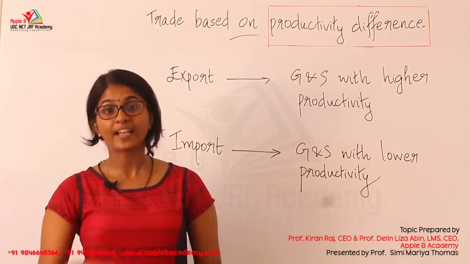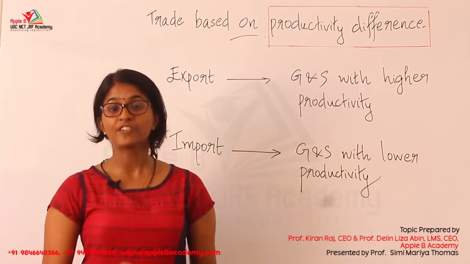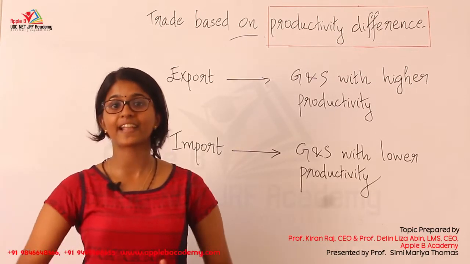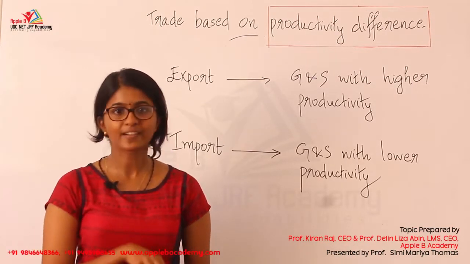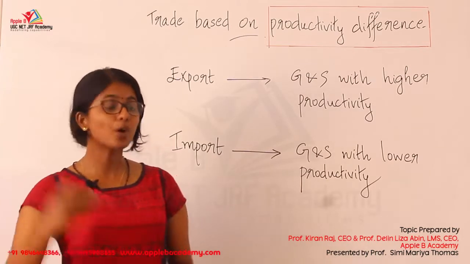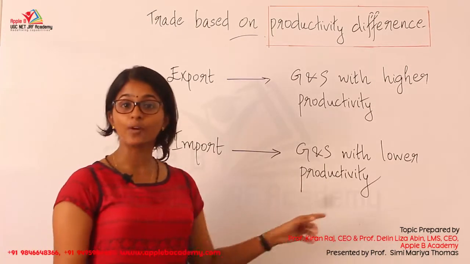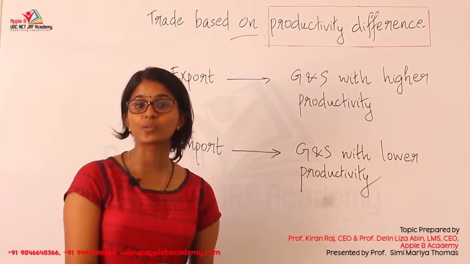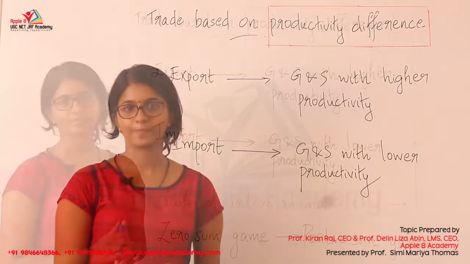In the other way, a nation will only import the good which they cannot produce with the available resources or which would be expensive if they produced it in their own country. So a nation will always import a good with lower productivity, a good for which they cannot make proper use of the available resources.